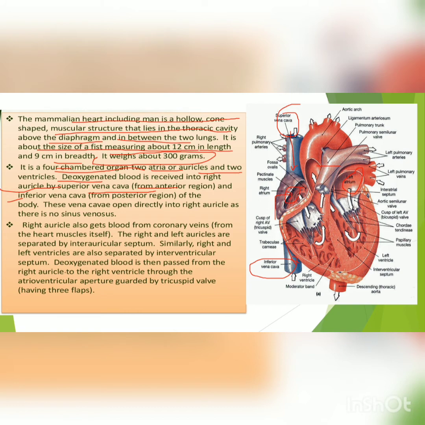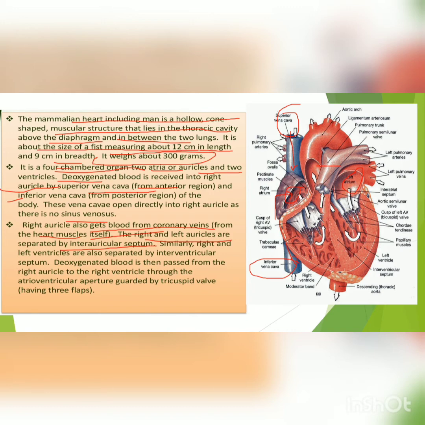These venae cavae open directly into the right auricle as there is no sinus venosus. Right auricle also gets blood from coronary veins, the veins which collect blood from the heart and heart muscles. Right and left auricles are separated by the interauricular septum.